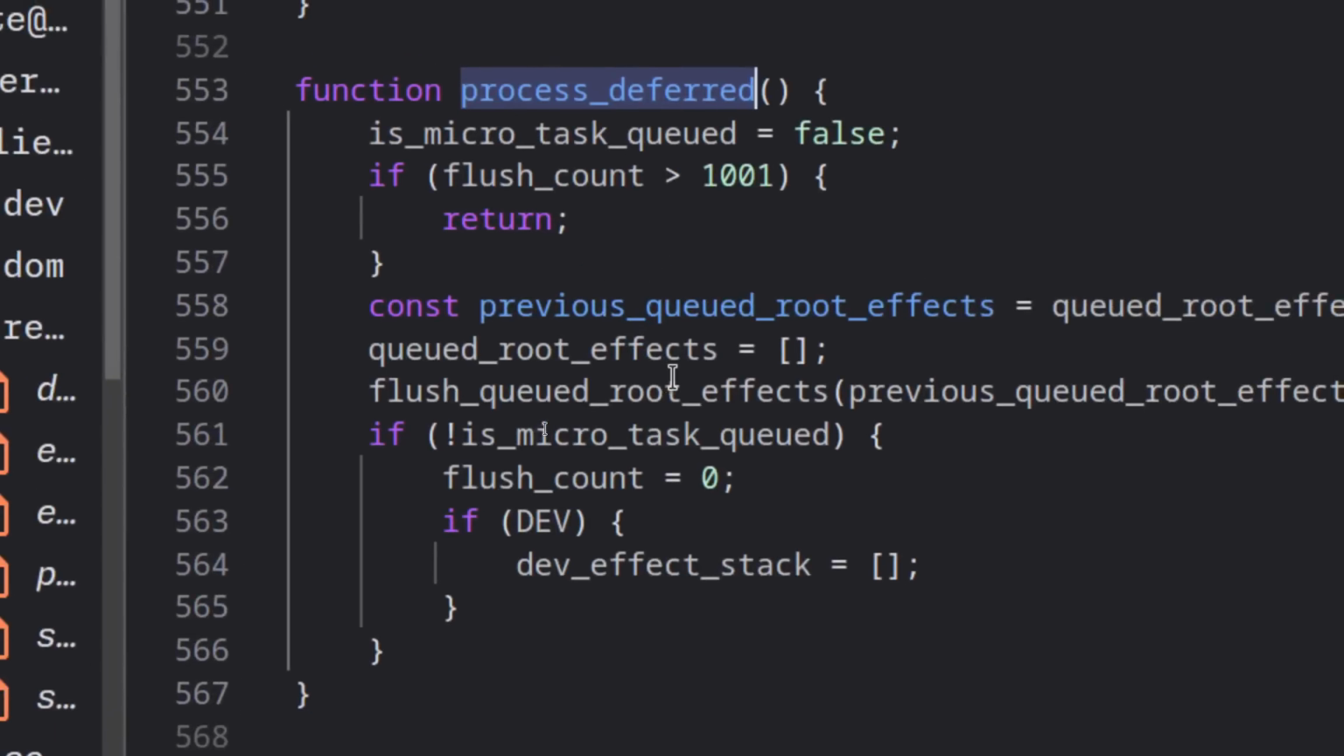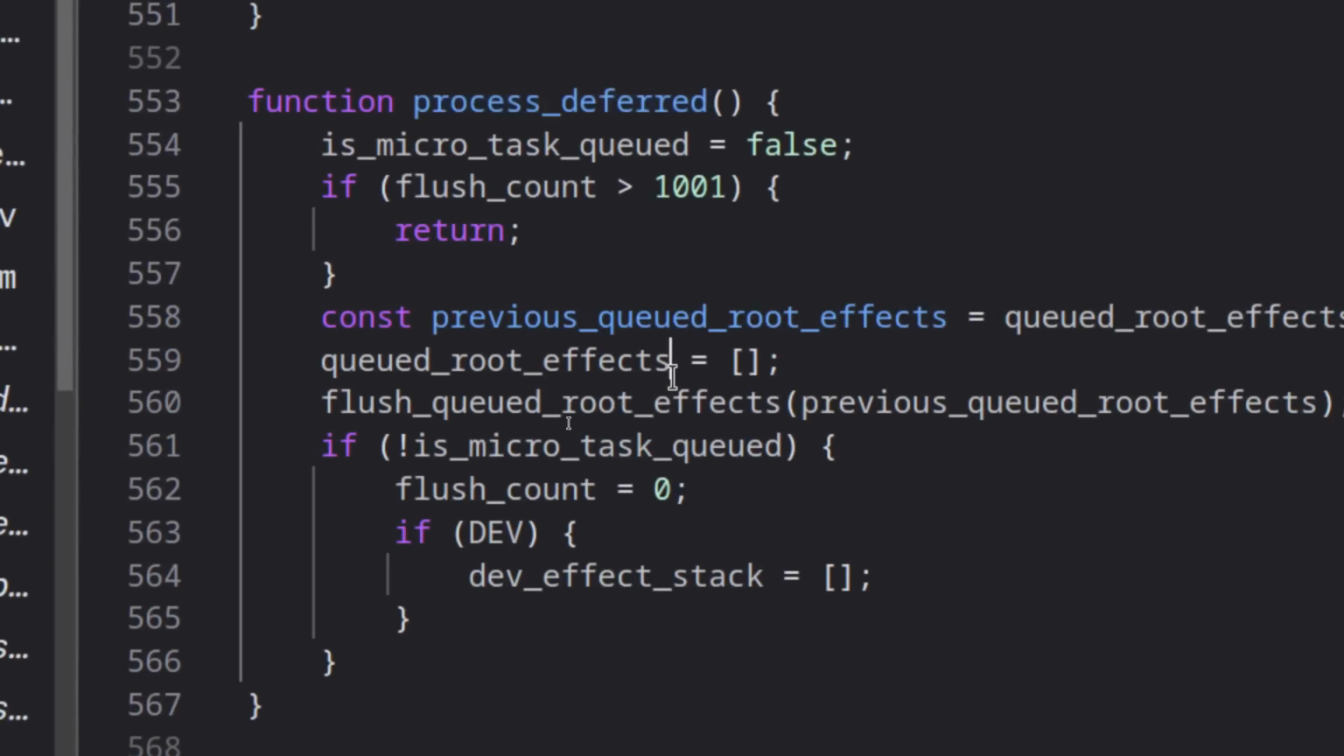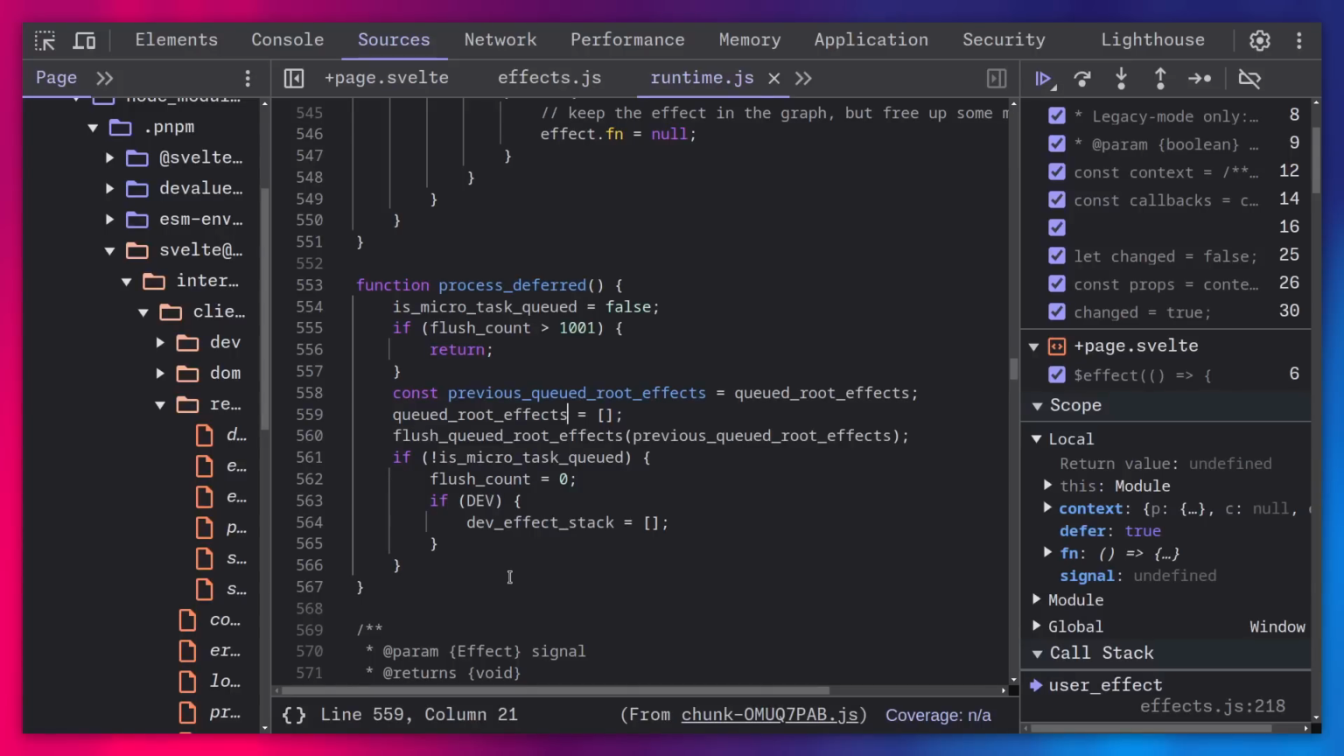So this is going to happen on the next microtask queue, right? And now it's going to, again, set this value back to false. It's going to check against if this is an infinite loop. And then it's going to invoke this function with a weird name like flushQueuedEffects. And basically what this does is it's going to run the effects and then it's going to get rid of them. It's going to do a cleanup and whatever else.